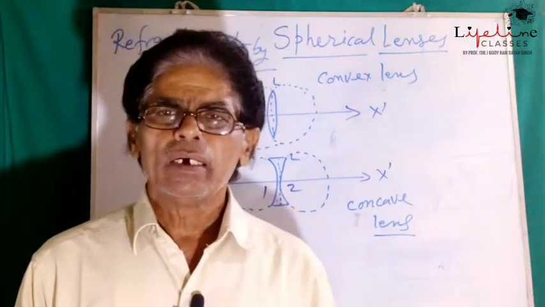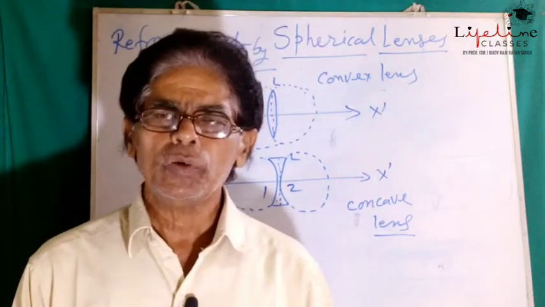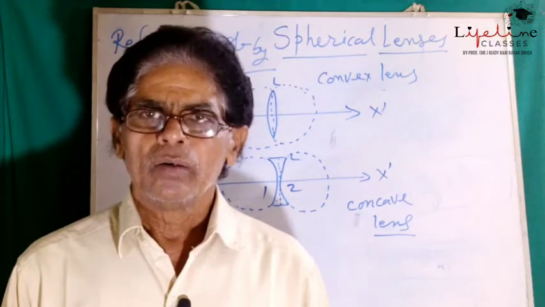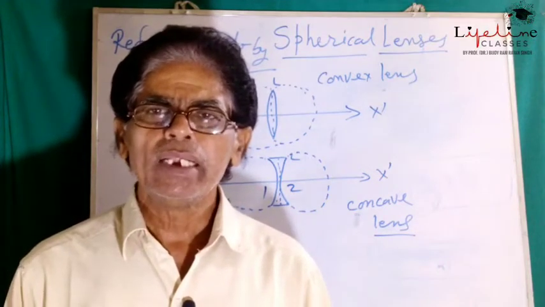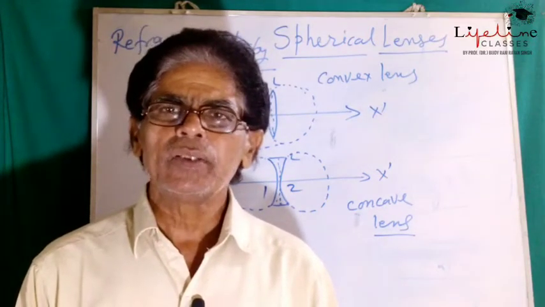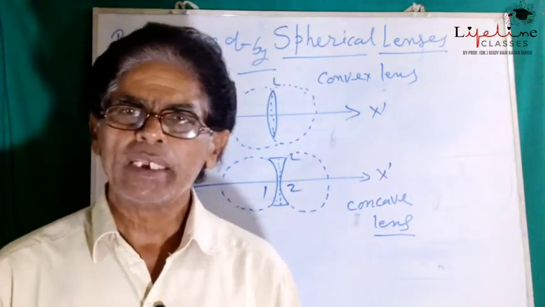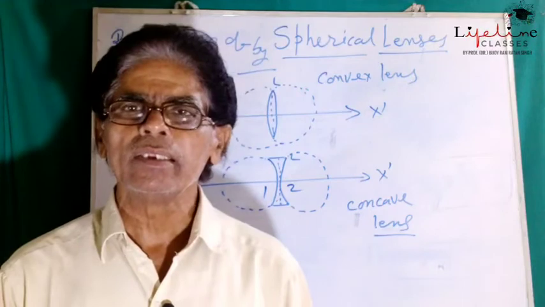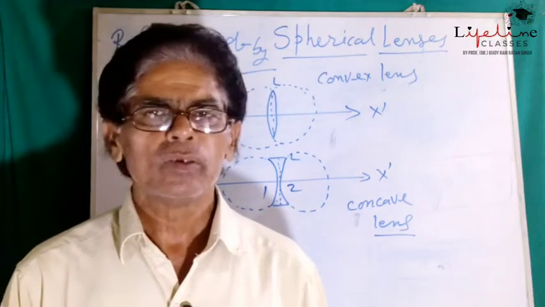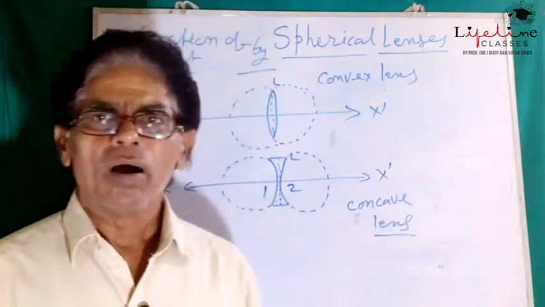So these are the different terms used to express the various quantities related to the refraction of light through spherical lenses, that is convex lens and concave lens respectively.